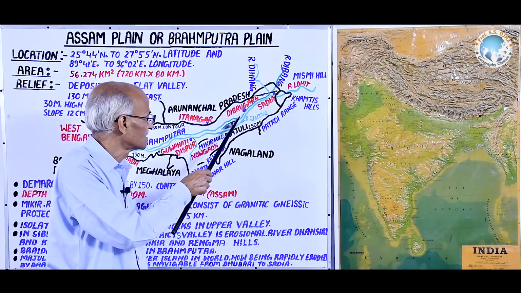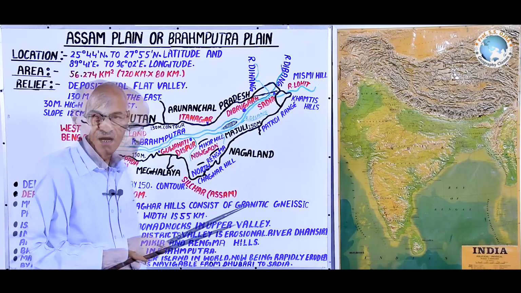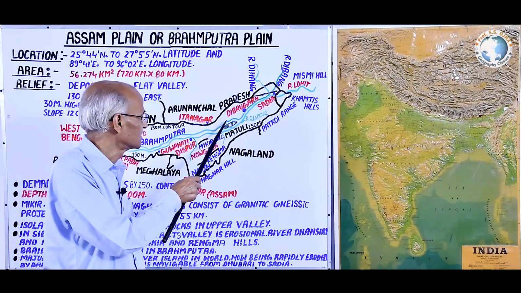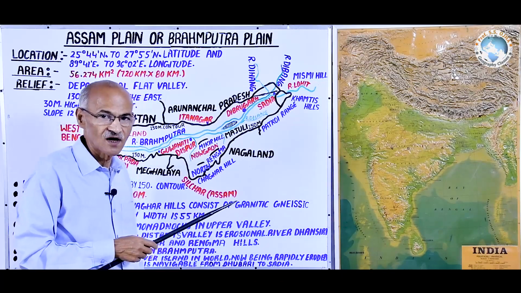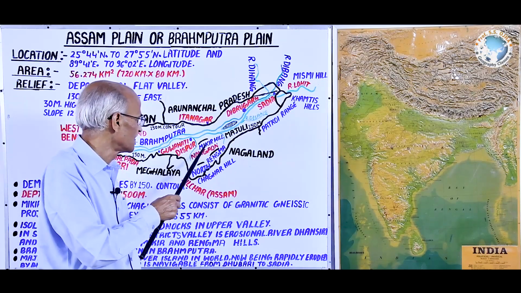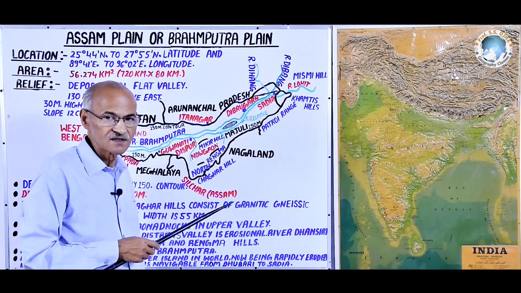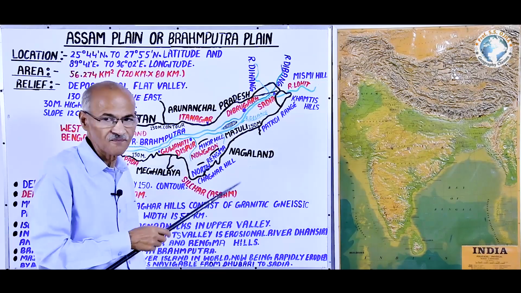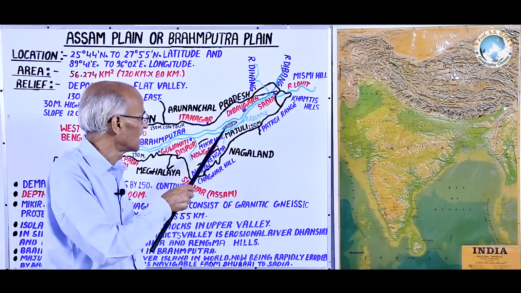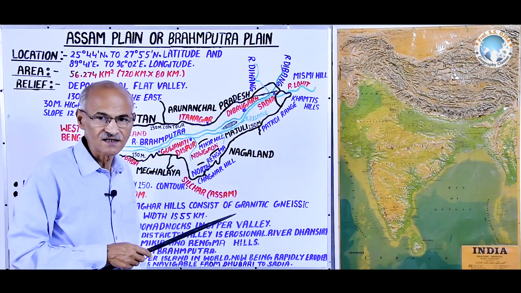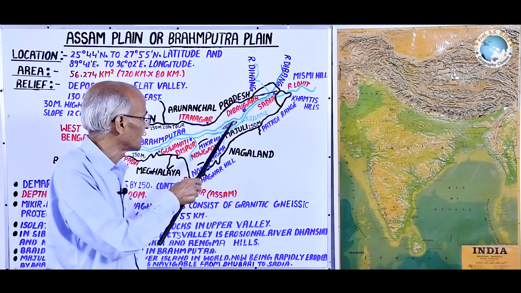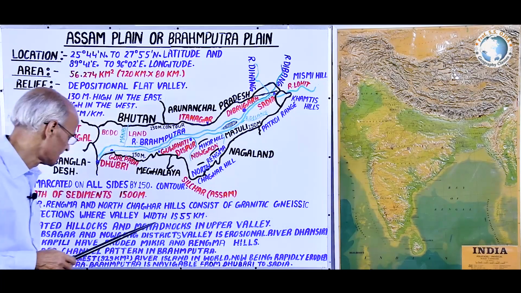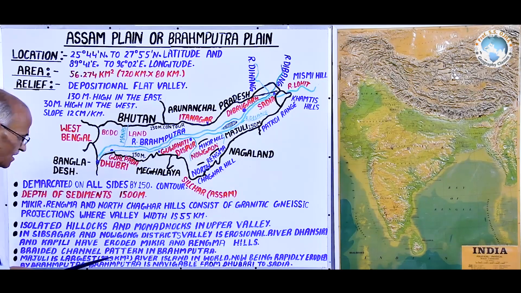The northeast to southwest direction of this Majuli island reveals that it is structurally formed along with the Mikir and Rengma hills. And the second factor is that the flow of Brahmaputra from northeast to southwest has cut and given it a longitudinal shape from northeast to southwest. Its area is 929 km square.